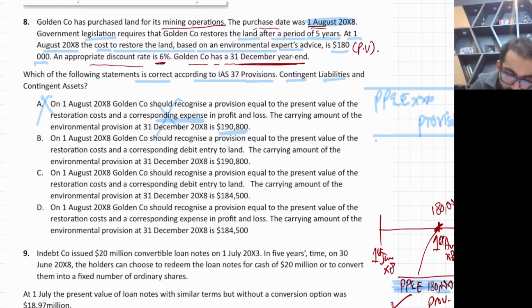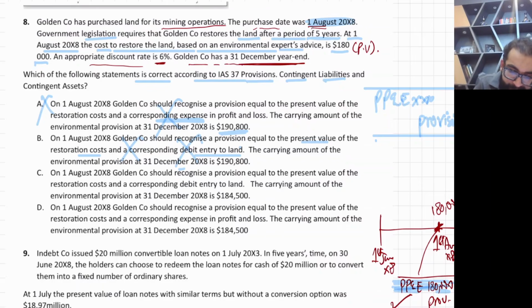Now B. On 1st August x8, Golden should recognize a provision equal to the present value of the restoration cost, and the corresponding debit entry to the land. Yes, land or PP. The carrying amount of the environmental provision is, again, wrong. The year end amount is 190,800. You know why they are giving you 190,800? Because this figure will come if you calculate 12 months interest, but we have to calculate only 5 months interest.